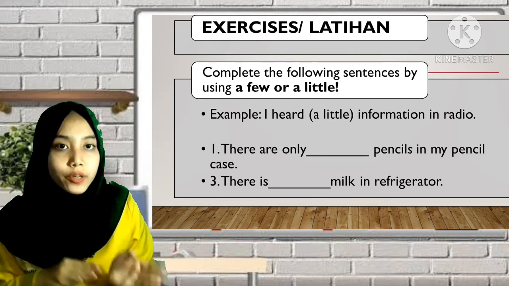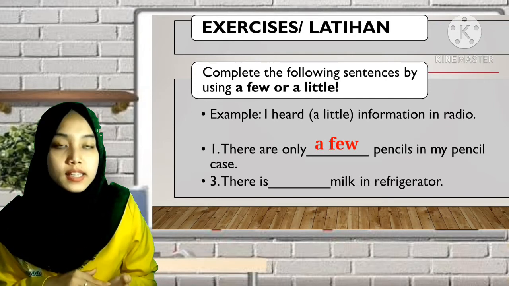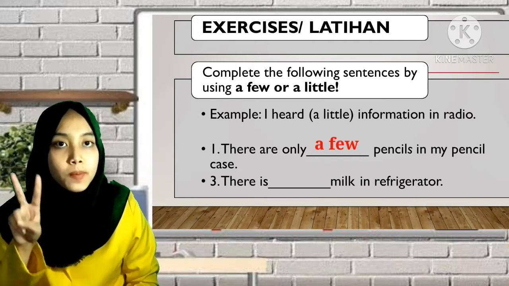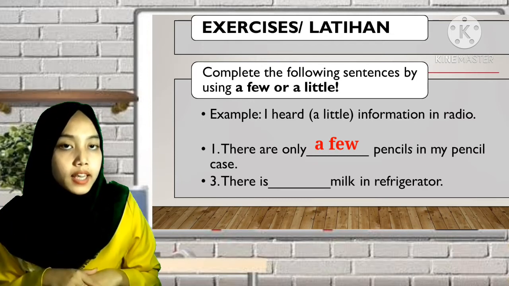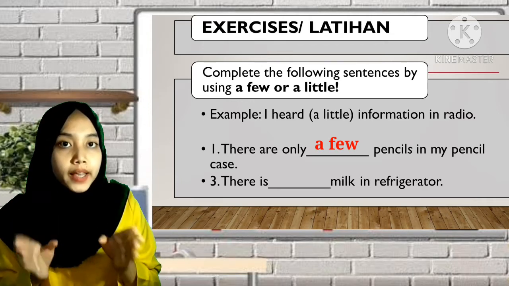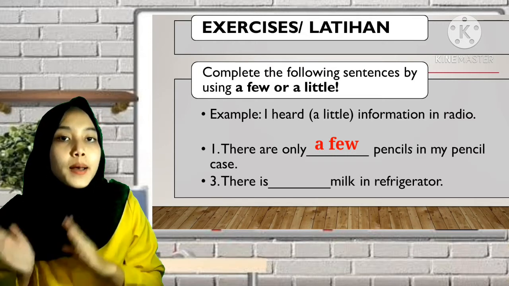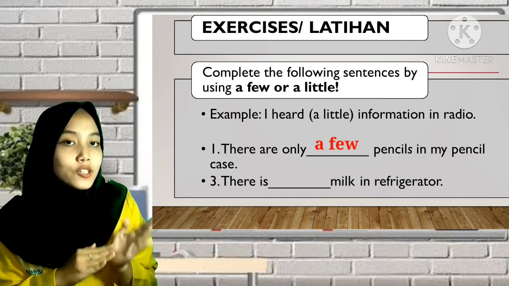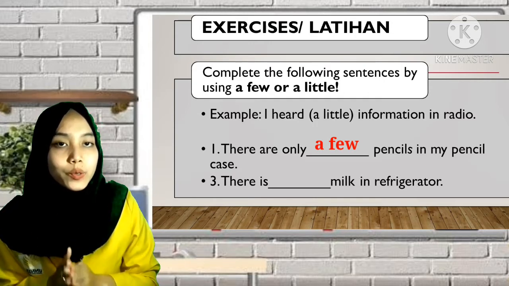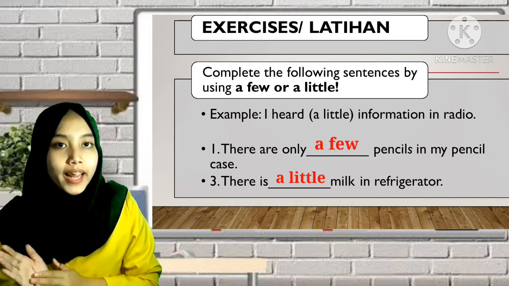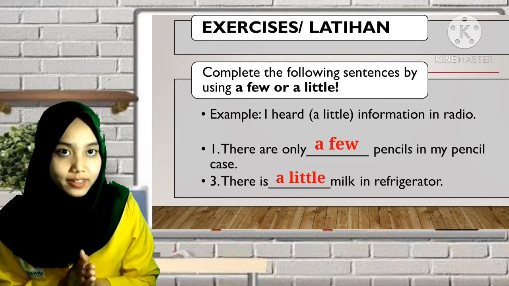We use a few, so the answer is there are only a few pencils in my pencil case. How about number 2? There is blank milk in the refrigerator. Is milk or susu countable or uncountable? Milk is uncountable, so do we use a few or a little? Great, we use a little. So the answer is there is a little milk in the refrigerator.